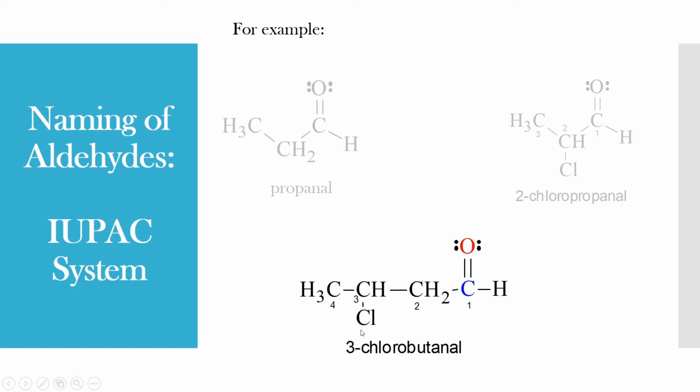But here on the third carbon, there is a chlorine atom as a substituent. Hence, this compound is called 3-chlorobutanal. This is how the naming of aldehydes can be done under the IUPAC system. In the IUPAC system of naming aldehydes, always the first position must be given to the aldehyde carbon, and then if any substituents are there, we have to mention the substituents first and later the corresponding aldehyde name will come.